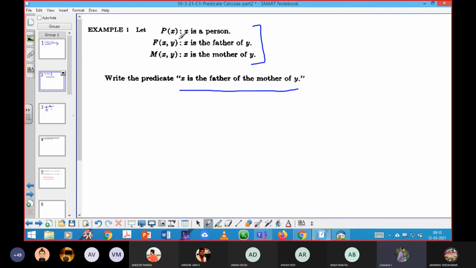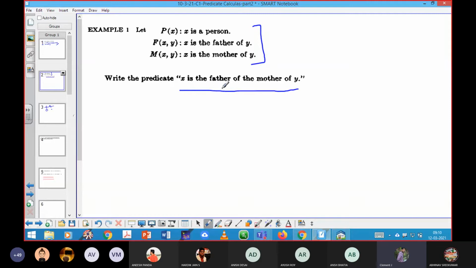See, x is a person means P of x. X is a father of y means F of x comma y. X is a mother of y means M of x comma y. So now we can enter into the problem. See here, listen carefully. They didn't mention which quantifier they have used. That is hidden. Okay.